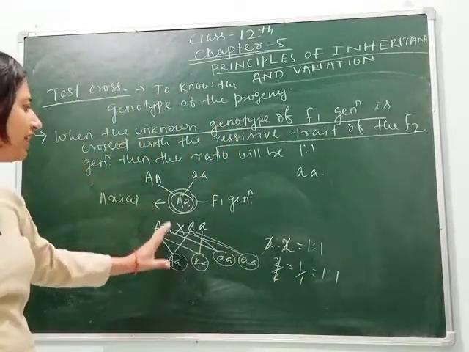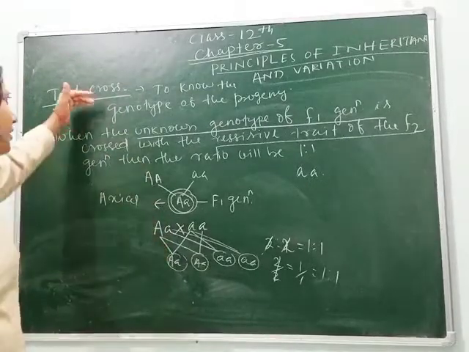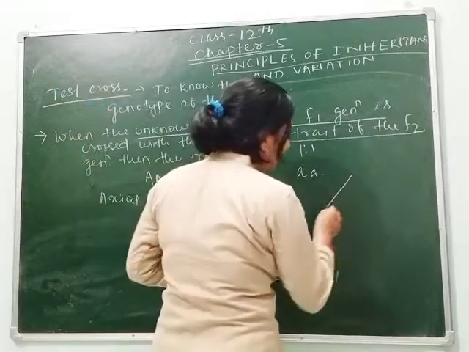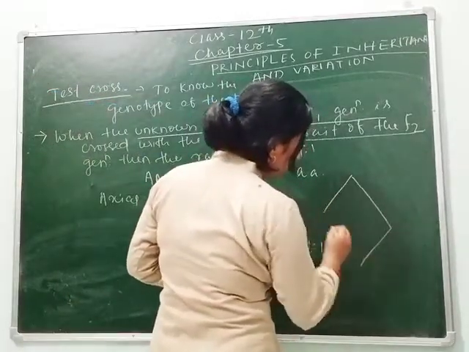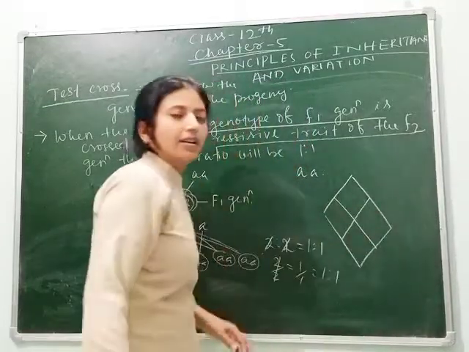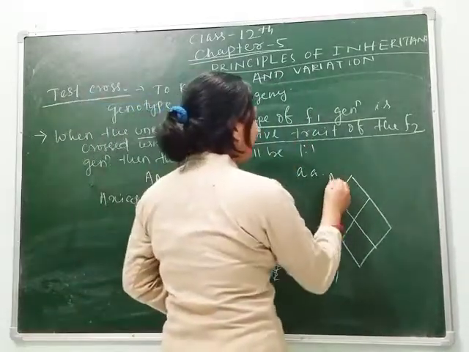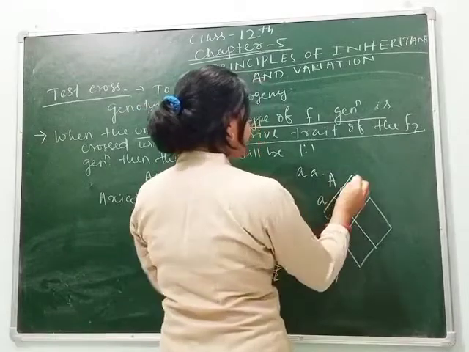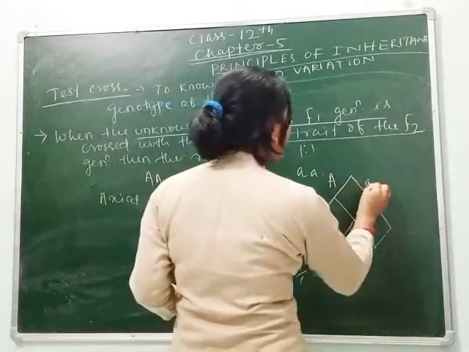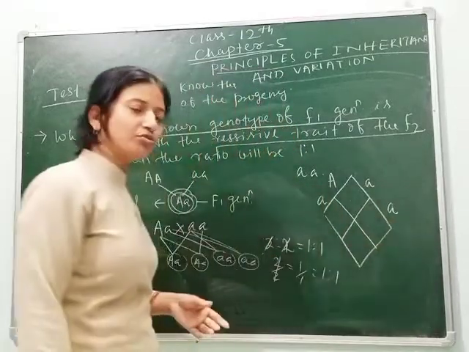So from this experiment we know that the test cross is helpful to know the genotype. Again, if we arrange this in the Punnett square, then capital A, small a, and small a, small a. Clear students?